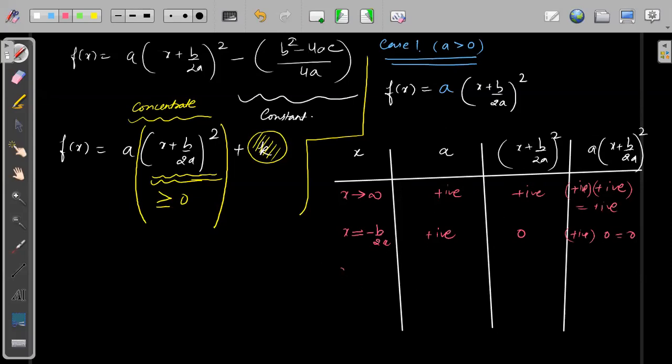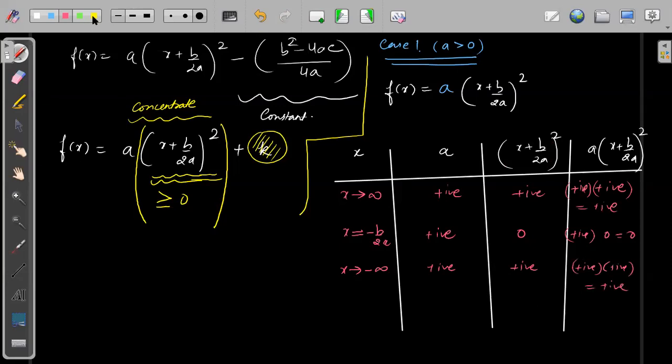Next, let's take x equal to minus infinity. This part is still positive, right? For minus infinity, whatever value we keep inside, it will still be positive because we have a square. So this will also be positive. Again we have positive into positive, so this whole thing is positive.